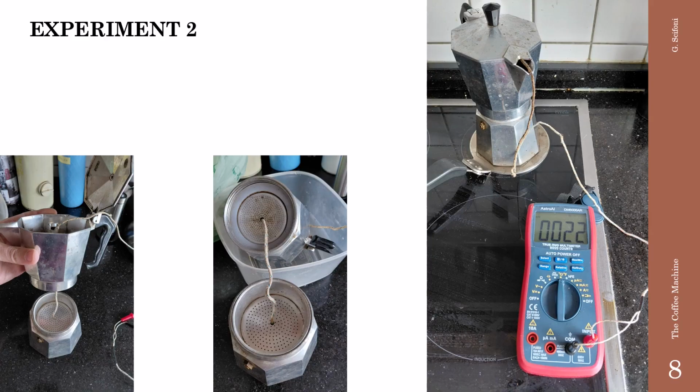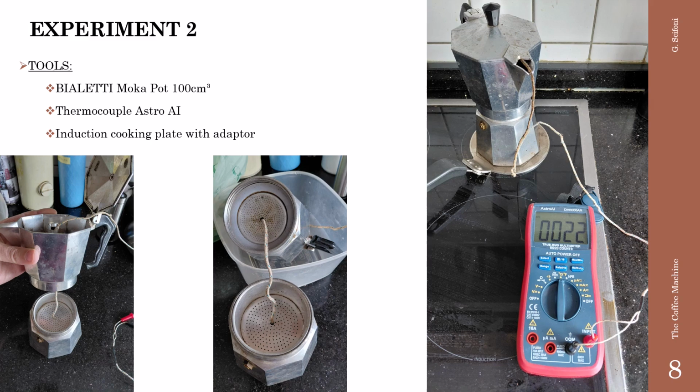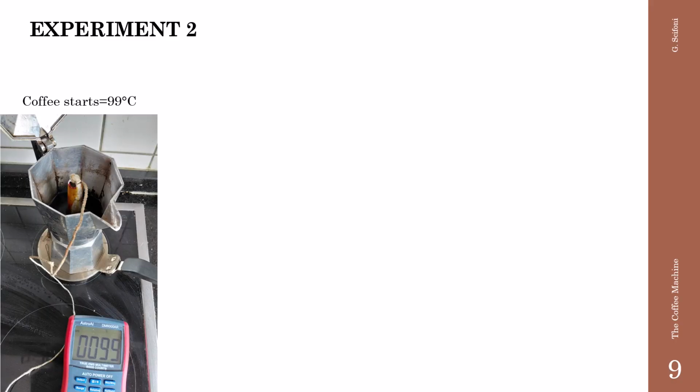What are our tools? We have the Bialetti moka pot, 100 cubic centimeter. This dimension refers to the volume of the coffee. Then a thermocouple Astro AI, and the induction cooking plate with an adapter, because the Bialetti moka pot is made of aluminum. As we have seen in the previous slide, we had made a sort of hole in the coffee moka pot filter and in the funnel to insert the thermocouple to touch the water inside the bottom reservoir.